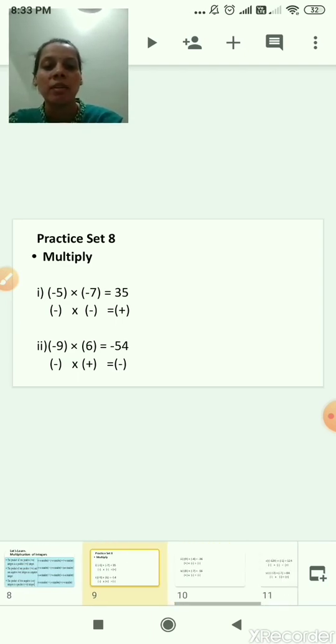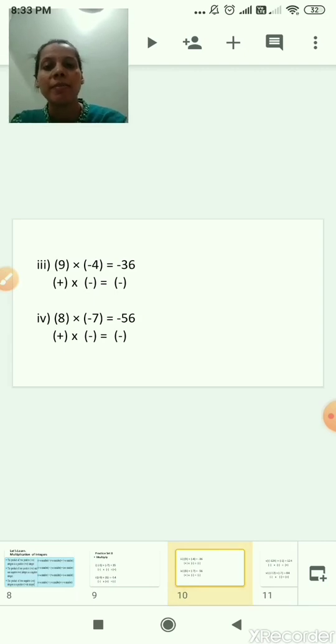Now third example, 9 multiplied by -4. So what is the first integer here? 9. What is the sign of 9? Plus. And what is the second integer? 4. What is the sign of 4? Minus. So 9 multiplied by 4. 9 fours are, correct, 36. And the first integer is positive and the second integer is negative. So plus minus, always it gets minus. This means if one integer is positive and the second is negative, then the product or the answer is always a negative integer, correct. Now we'll see the fourth sum, fourth example.